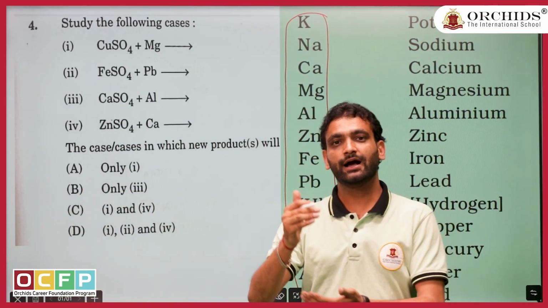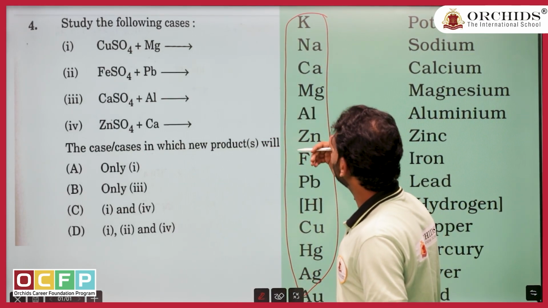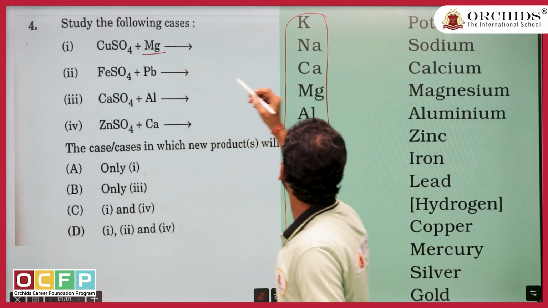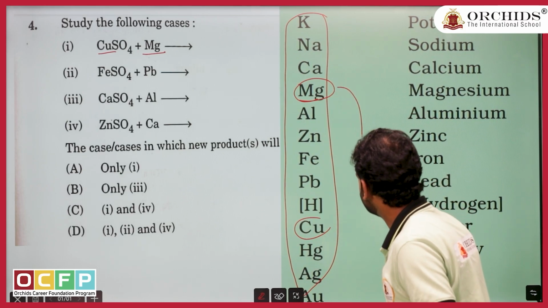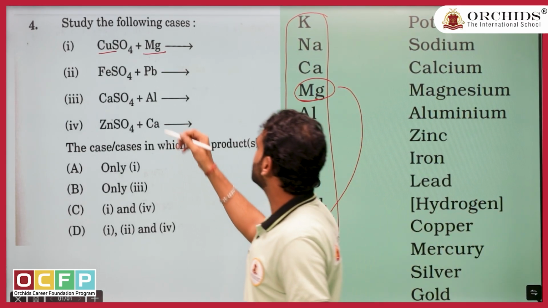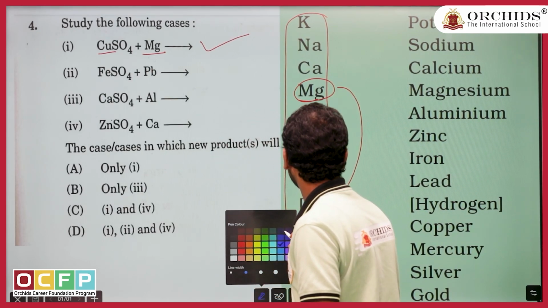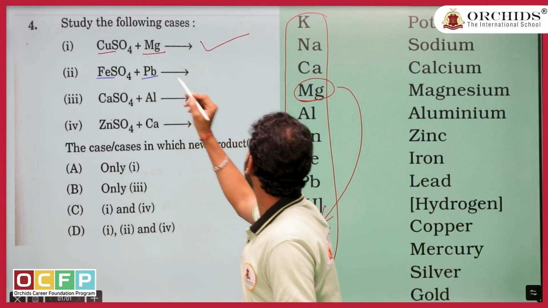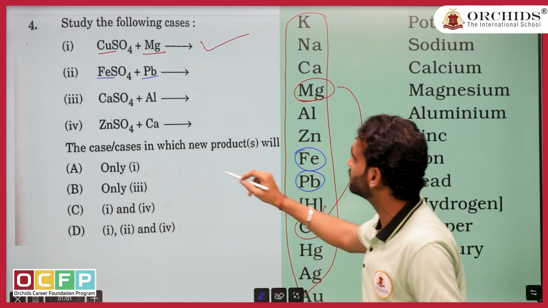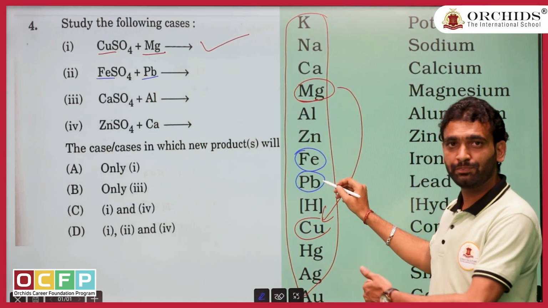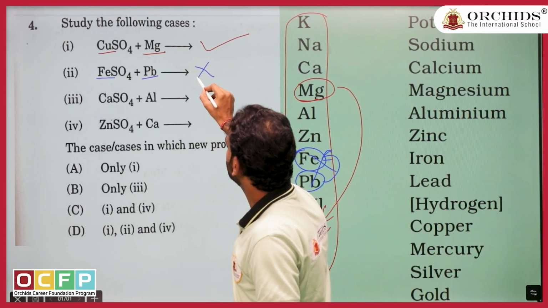See, let us see. The concept is simple: a high reactivity metal replaces a low reactive metal. A high reactive metal can replace a low reactive one. So Mg, okay. Copper is here. So can Mg replace copper? Yes, it can replace. So the reaction will be possible. Let us check the second option. Fe, Pb. Both are together. Do you think a low reactive metal can replace Fe? Can it happen? No. So option B, not possible.